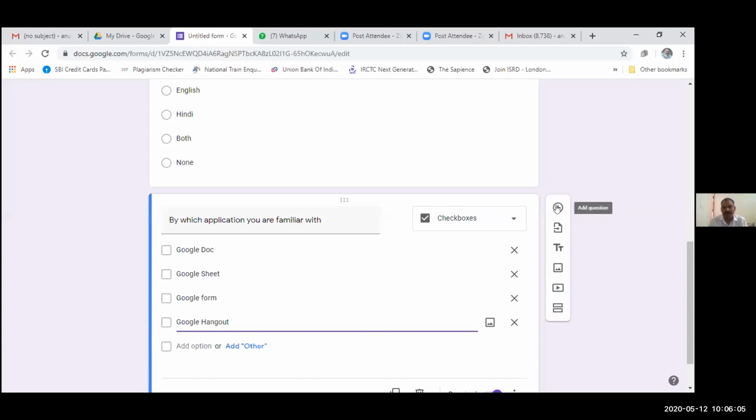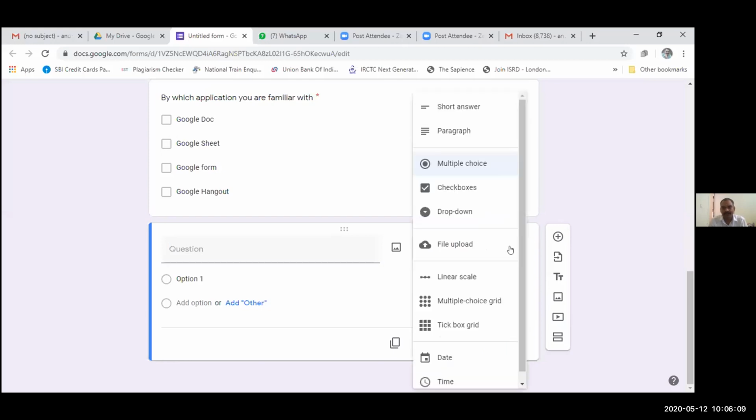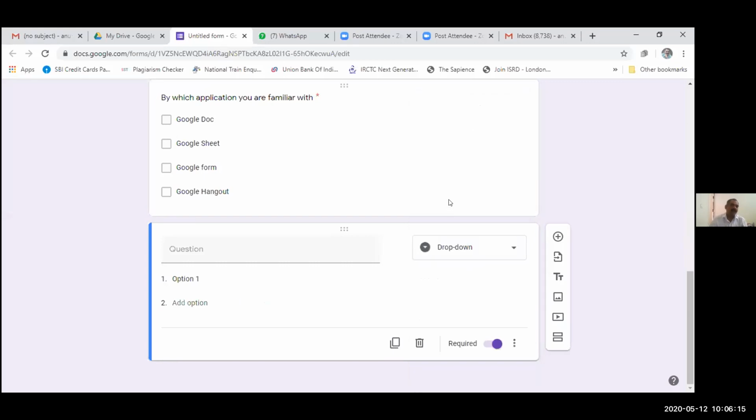Now I am clicking on the next add button, and here suppose I want to ask a question in which there are too many options, and out of which he can select any one, and we want to give it in the drop down section. So in this we can ask a question like: from which state do you belong?